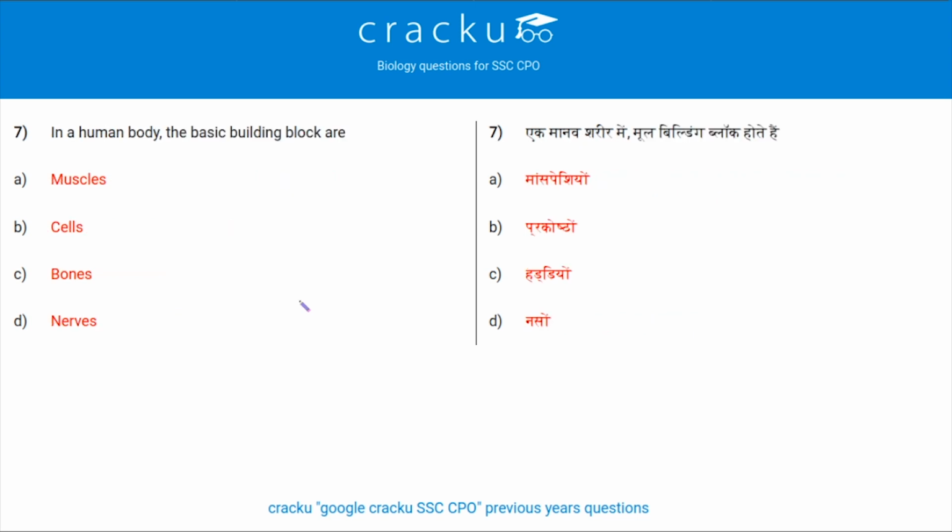Next question. In a human body, the basic building block is, okay, this is an easy one. The basic building block of human body is cell, whereas a few additional info: the basic building block of kidney is nephrons and the basic building block of nerve is neurons. And for the entire body, the basic building block is cells, as lots of cells combine to form a tissue, lots of tissue combine to form a muscle and bone, and together it forms a body. So the basic building block is cell.